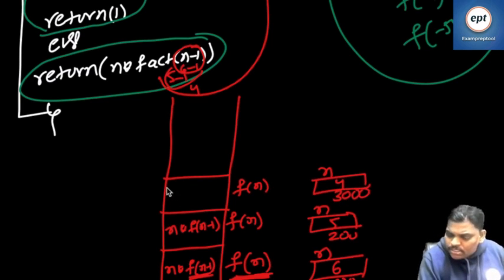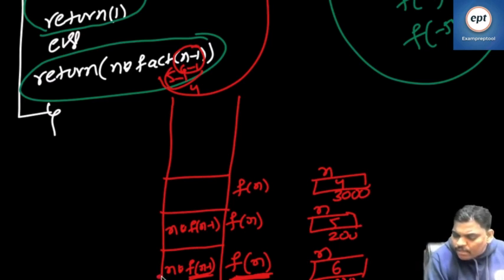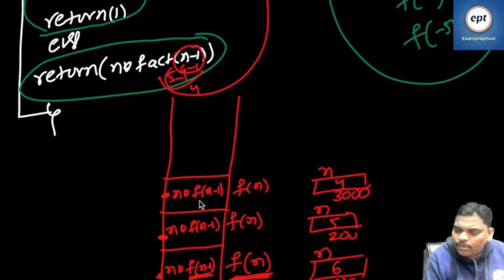That is the meaning of recursion. See this one. Are you identified or not? Every time same code. So n into f of n minus 1. Again it is a function call. Again push. But here n value 3.